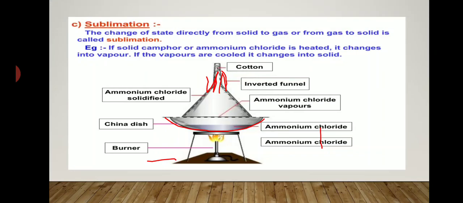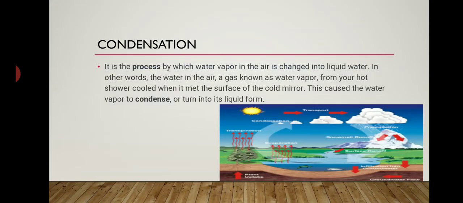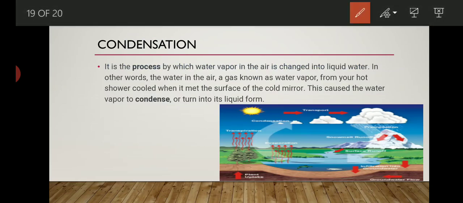Now, the condensation process. What is the condensation process? Condensation is a process in which we lower the temperature of any liquid or gas. When we lower the temperature of any liquid, it gets converted into solid.